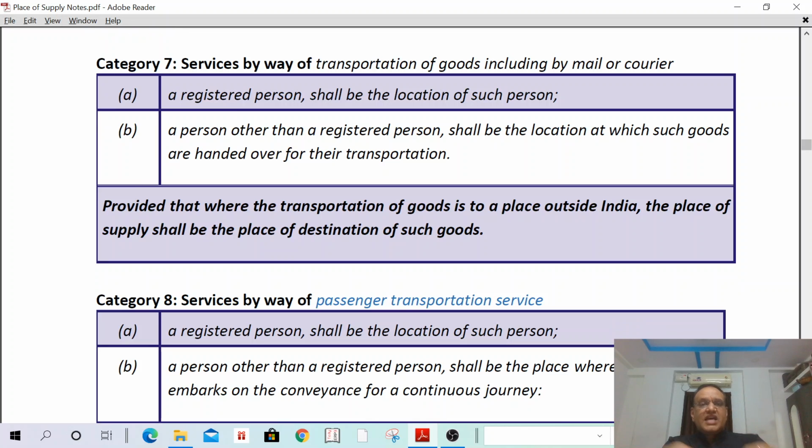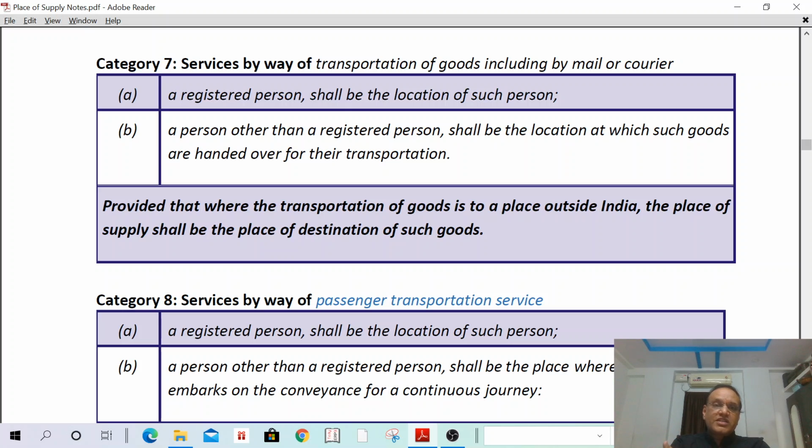Services by way of transportation of goods, including mail or courier. What is the place of supply? In case such services are provided to a registered person, that is B2B, the place of supply is the location of such person, the location of the recipient.